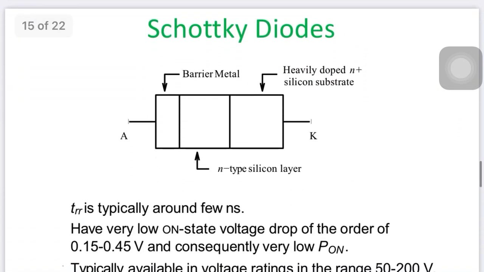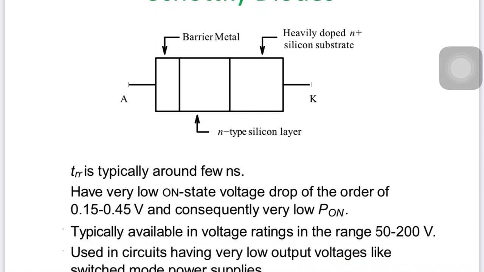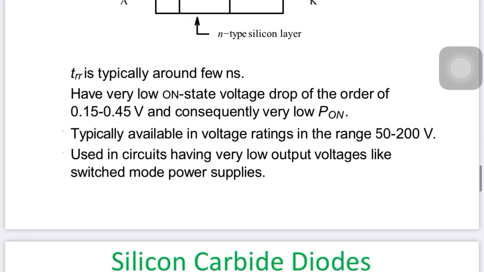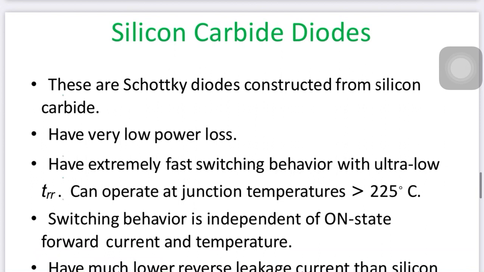Now the Schottky diode, which has a TRR of typically a few nanoseconds. The on-state voltage drop is very small, 0.15 to 0.45 volt. It consumes very low power because the loss is very small. It is typically available in the voltage range of 50 to 200 volts, so we can use the Schottky diode in small circuit applications. It is generally used in SMPS, switch mode power supply.